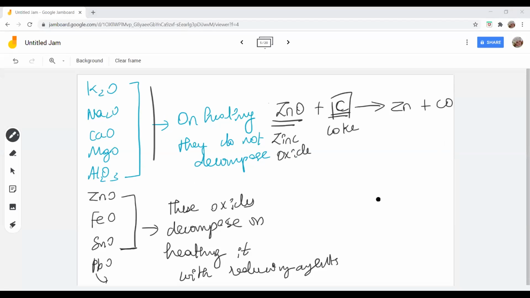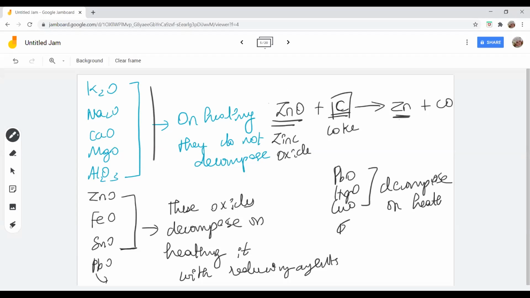When we heat zinc oxide, nothing will happen, even on strong heating. But when you treat it with coke, the metallic oxide easily gets decomposed to zinc plus carbon monoxide. You all understand? Please note down this. And if you take lead oxide, copper oxide, mercury oxide, these oxides decompose on heating.